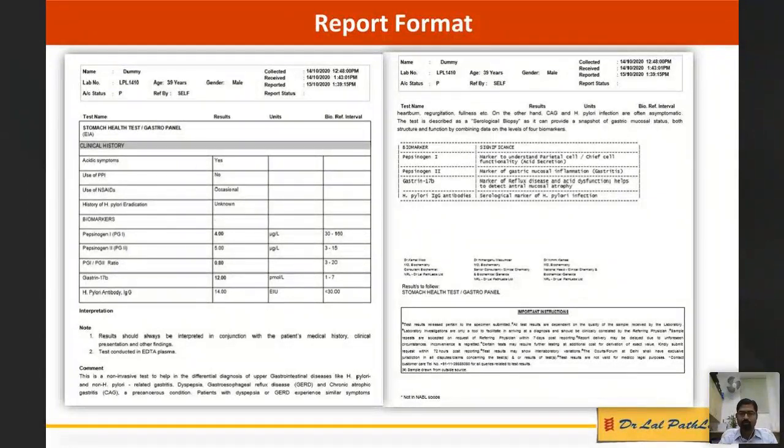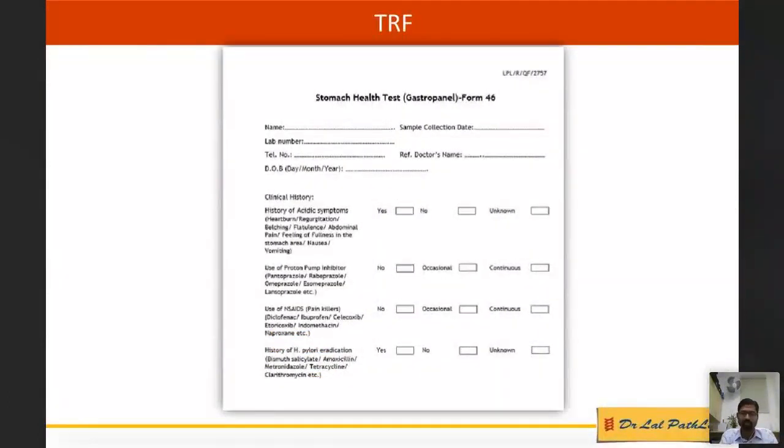So this is the report format that we are offering to the patient with this test. And this is the test requisition form, where we need these drug histories and clinical histories from the patient.